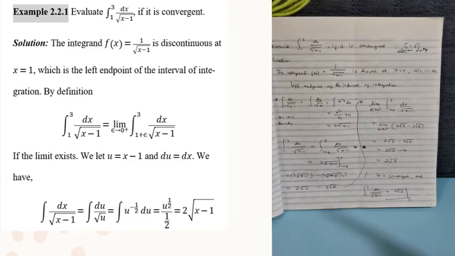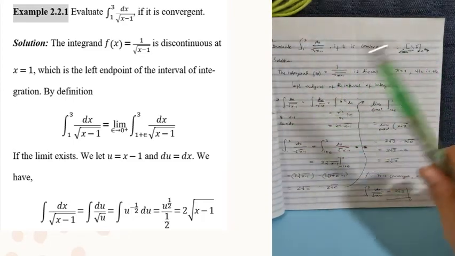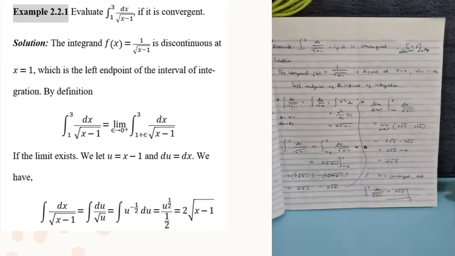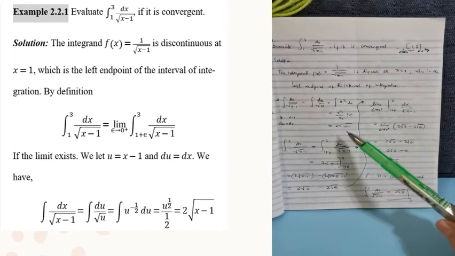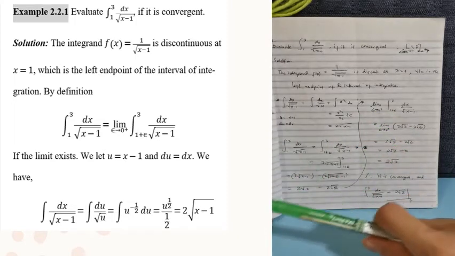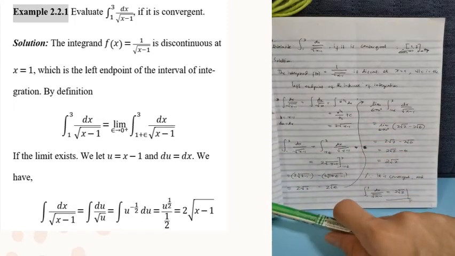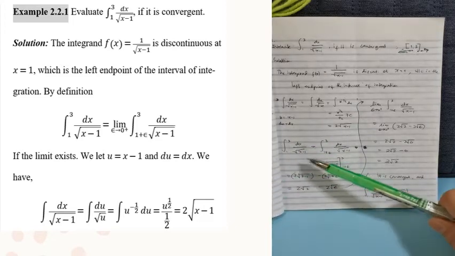Okay, so integrate muna natin ito before natin kukunin yung limit niya. Okay, so ang integral ni dx over the square root of x minus 1 is 2 square root of x minus 1. So, actually, parang parehas lang to doon sa previous example sa type 1 ng improper integrals or doon sa previous section.